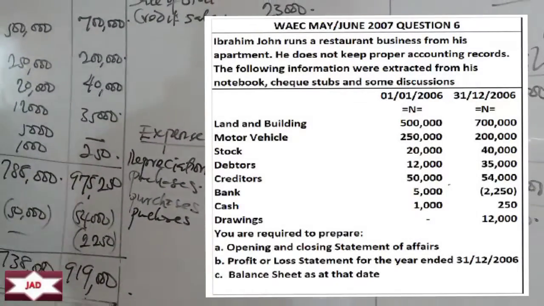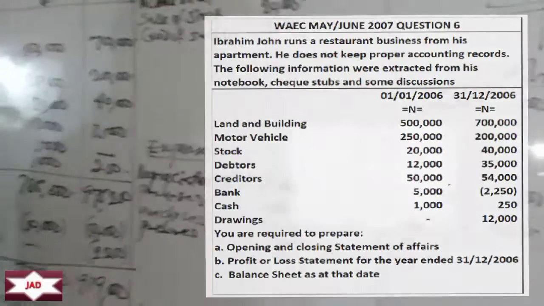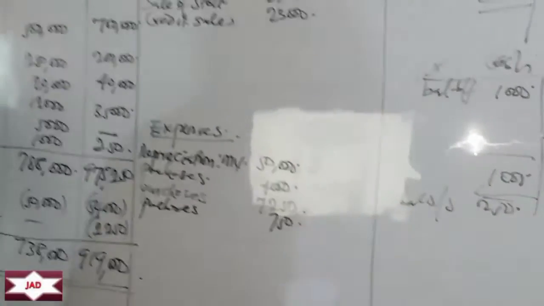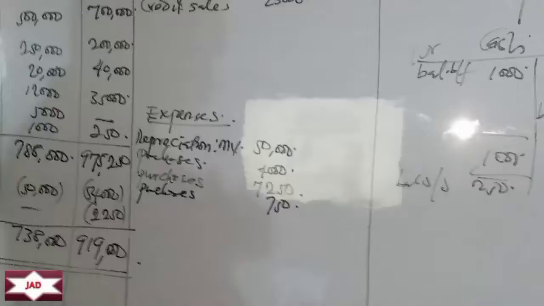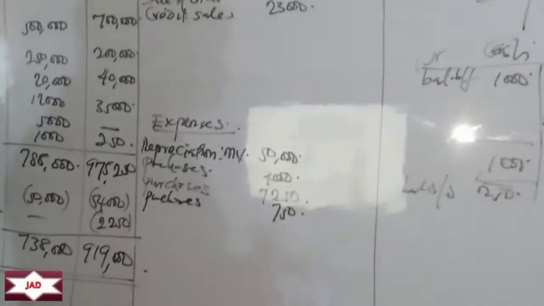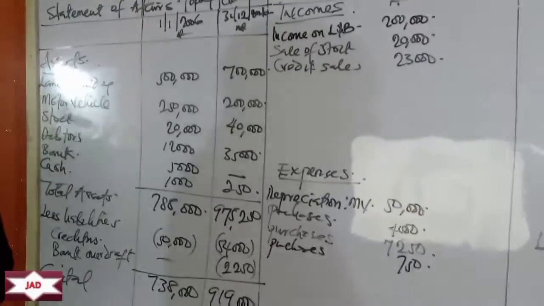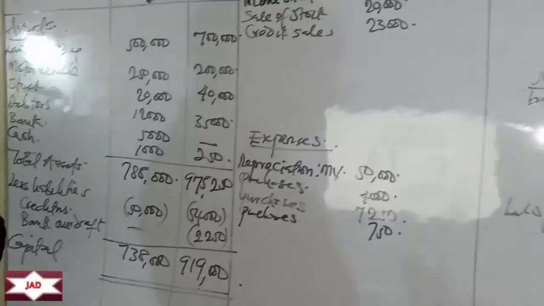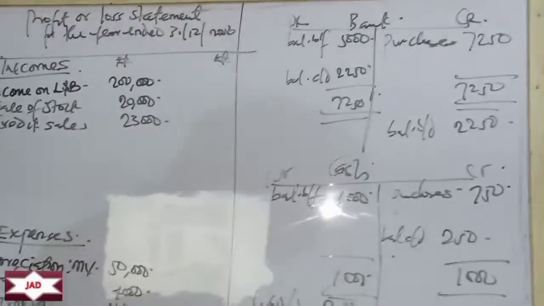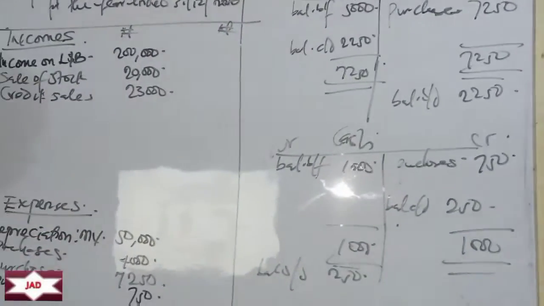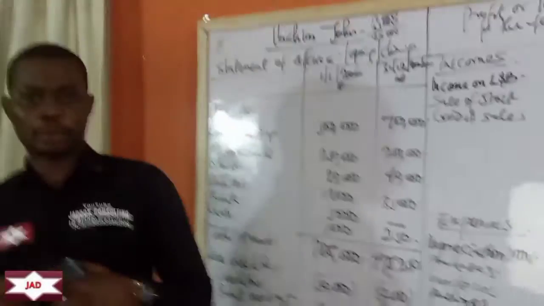So the next one I can see drawings. Drawings happen when the owner of the business is taking either cash or goods from the business for his personal use. So that's more like a cost, but it is debited to the owner of the business. Drawings have a debit balance, just like the way you balance your expense and your assets. But now the question I'm asking you is, at the beginning of the period, there was no opening balance for drawings, but at the end, it went up to 12,000. So something must have happened.